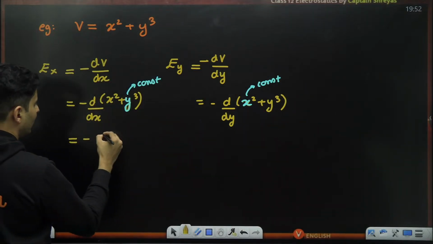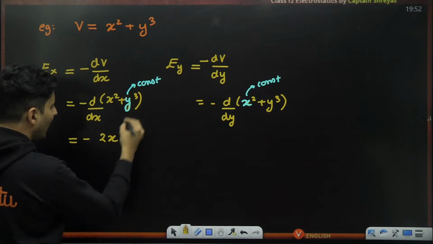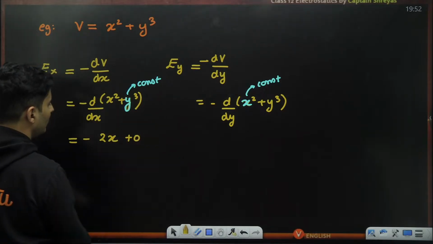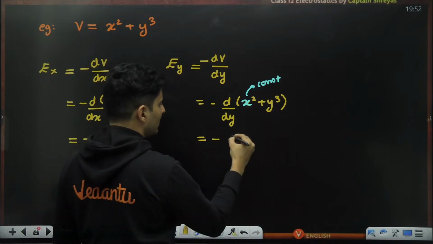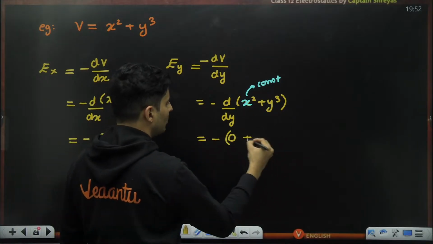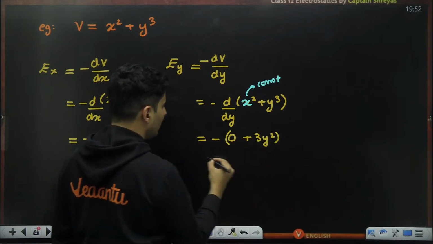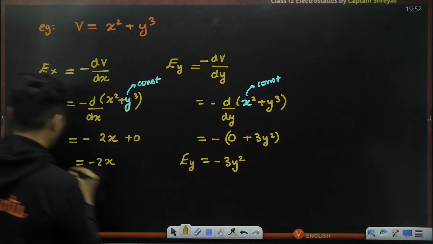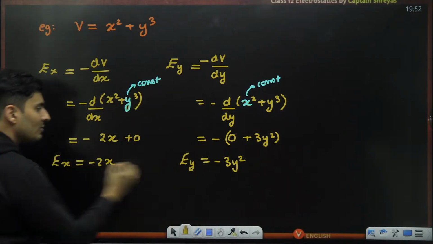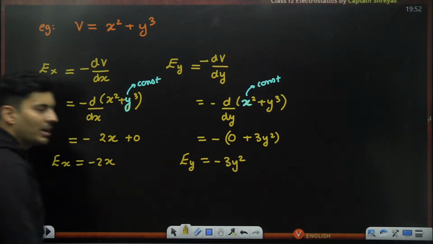Derivative of x square is nothing but 2x. y being a constant, derivative will be 0. So this will be minus 2x. Here, x is a constant, so this is 0, and y cube's derivative will be 3y square. So hence the answer will be minus 3y square. So this is Ey and this is Ex. So we get components separately.